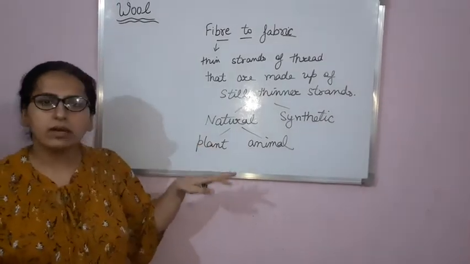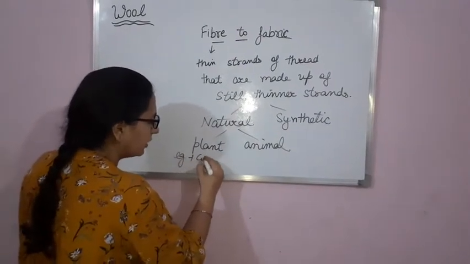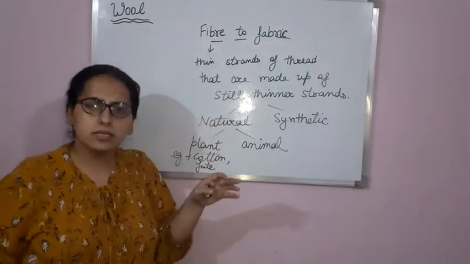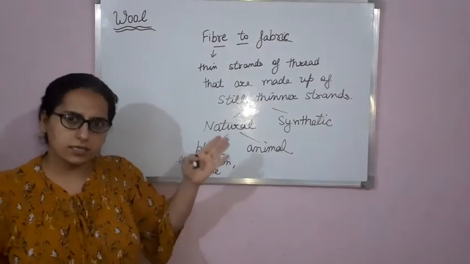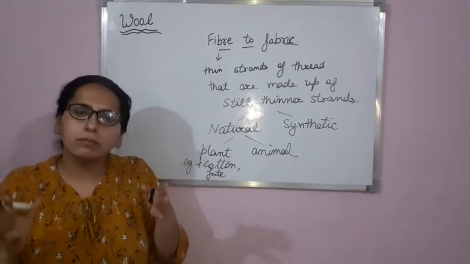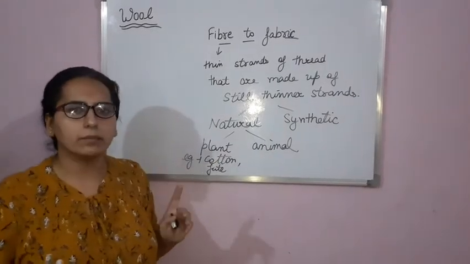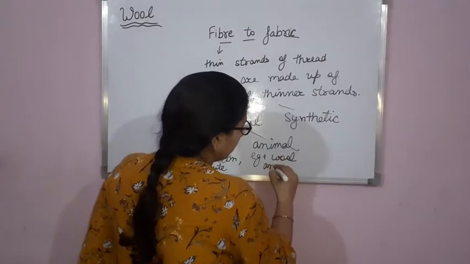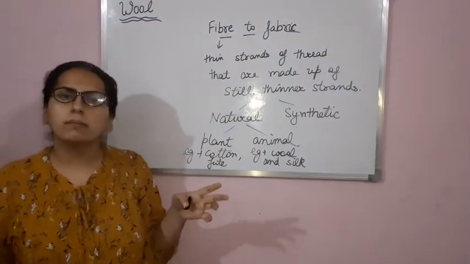Now examples of fibers that we obtain from plants are cotton and jute. About these two fibers you had read in chapter number 3 in class 6th. Okay, so these are the two fibers that we obtain from plants, cotton and jute. Now animals: wool and silk. Wool and silk are two fibers that we obtain from animals.